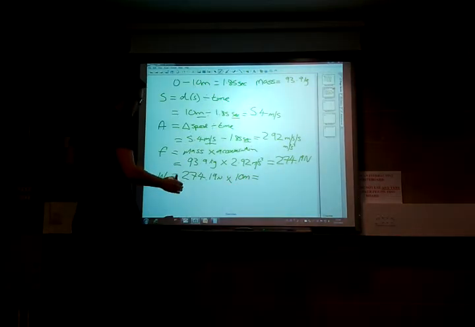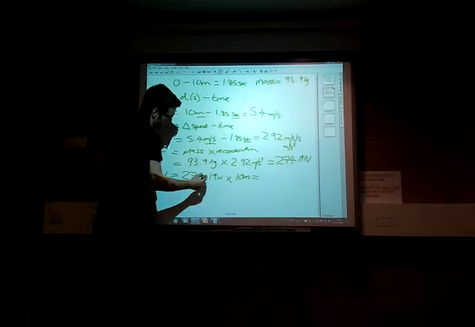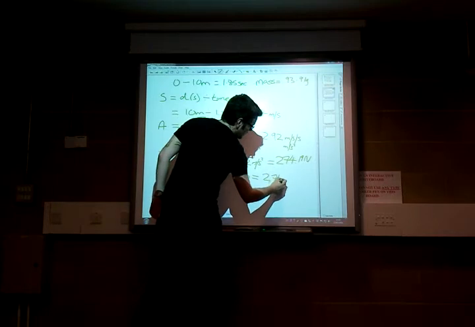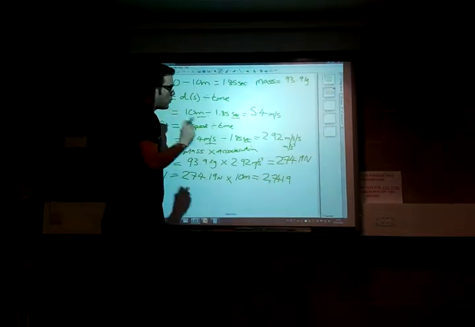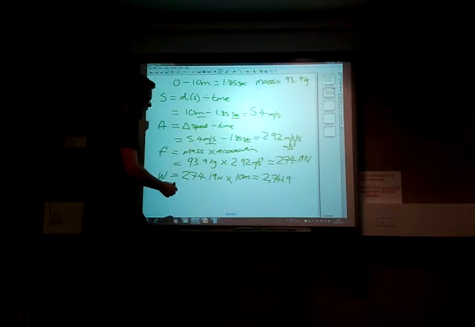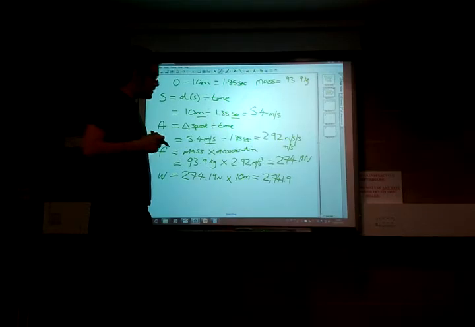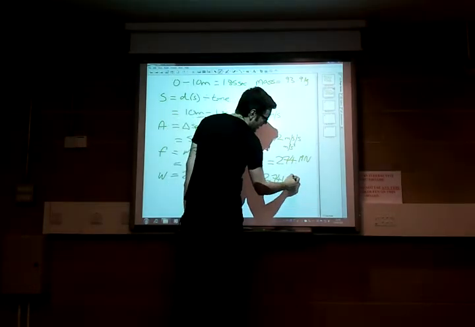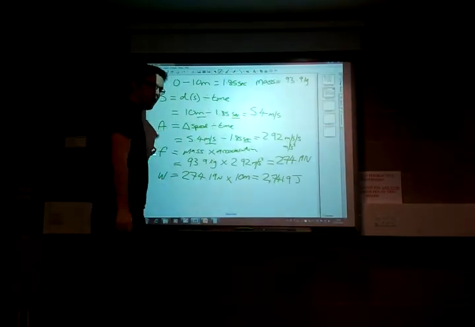So all we need to do is move our decimal point along one, because we're timesing by 10. So we've got 2,741.9. Now work, because we've worked in newtons and got newton metres, and it's a type of energy being used, the unit for work is the joule. Joules of work done.